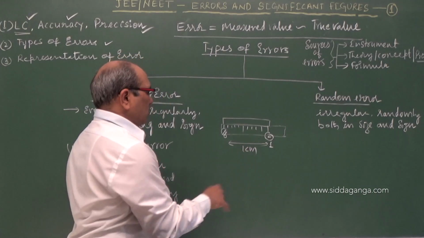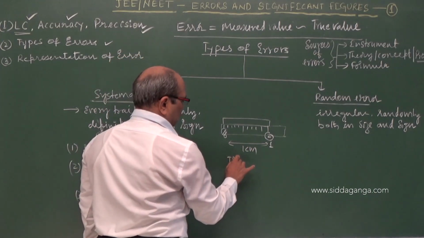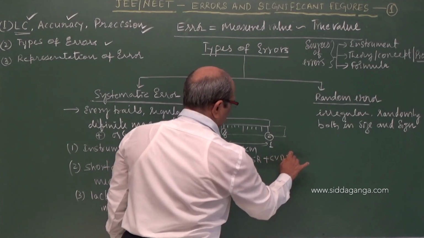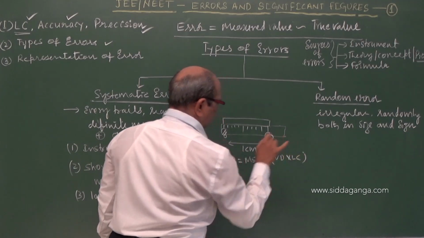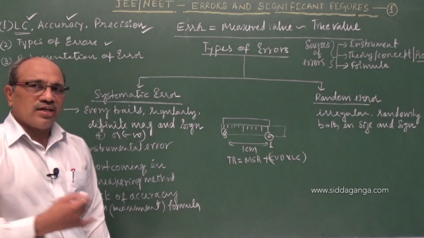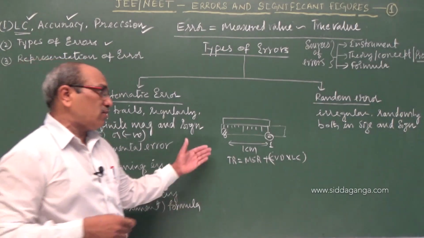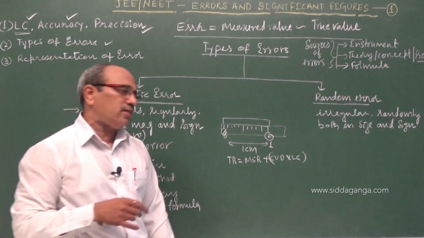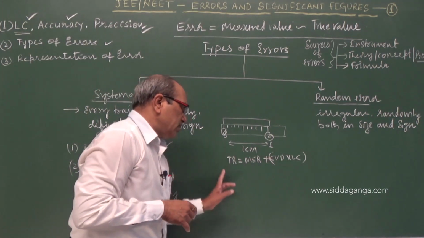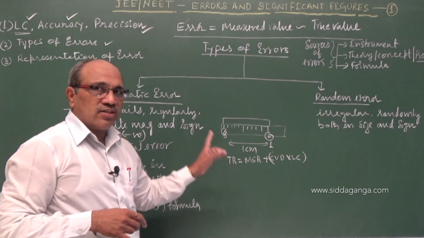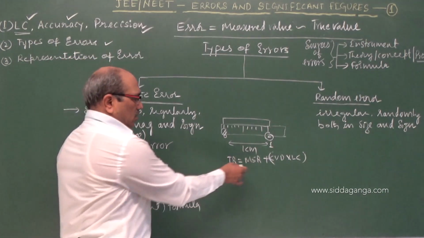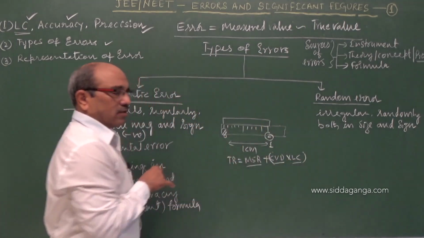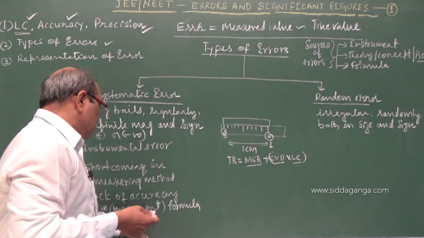Also, I give one example, the vernier calipers. For the total reading you take the main scale reading plus the coinciding vernier division into the least count. I will try to take one or two videos to explain the vernier calipers and screw gauge later. Now you come to know correctly: the total reading of the measurement in the vernier scale is the main scale reading plus coinciding vernier division times the least count. What happens in the procedure?